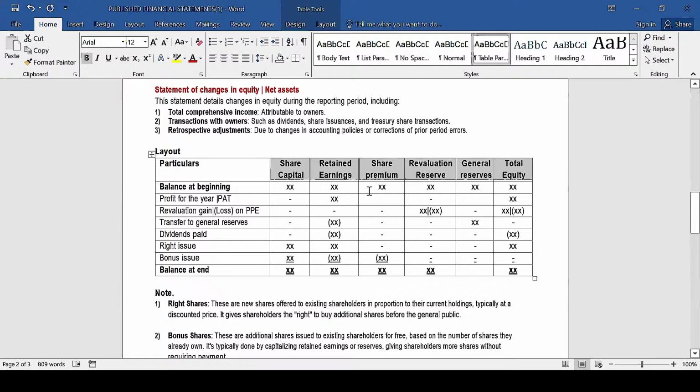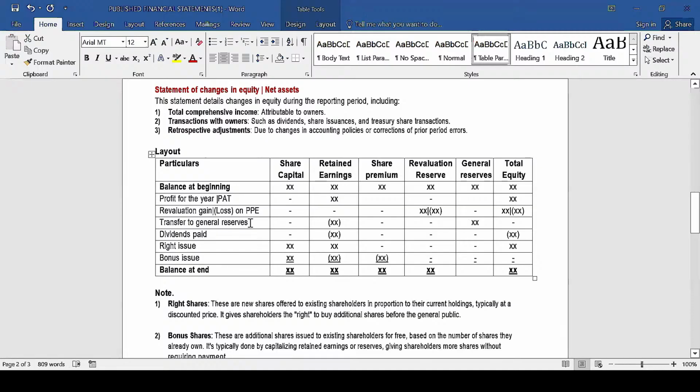So we start with the opening balances, and then here you are going to record the other items, or the various transactions which occurred during the current year and which affected these opening balances. Now, some of the items which we record here is the profit after tax. That one we add to the retained earnings at the start. Then if there were some items of PPE which were revalued, like land, buildings, any revaluation gain or loss, we take it to this column for the revaluation reserve.